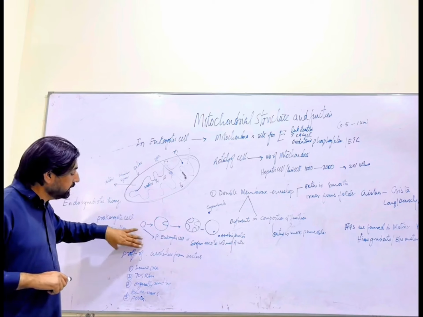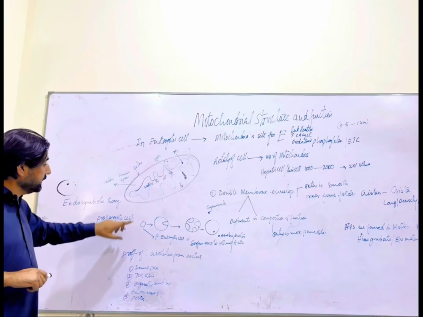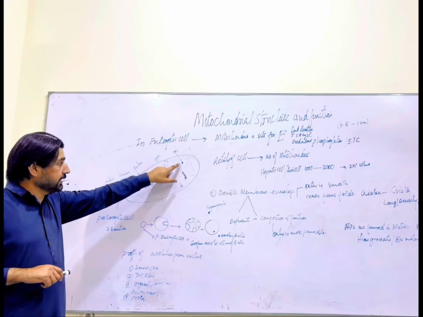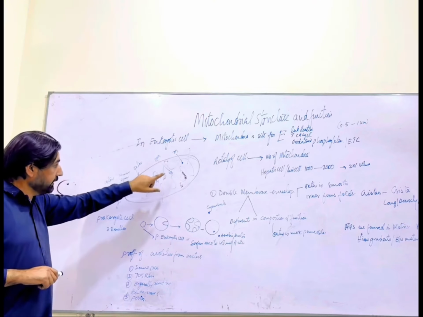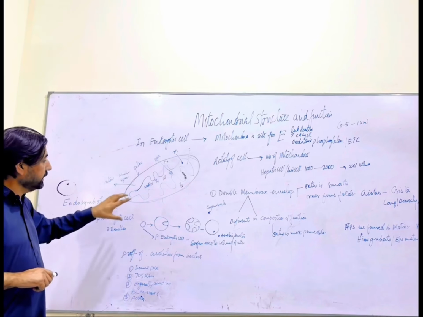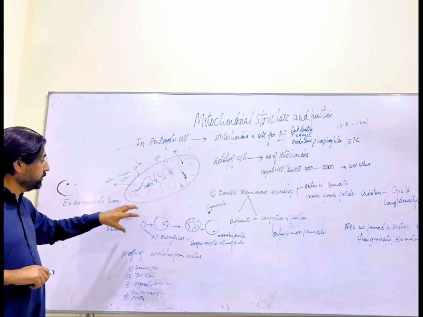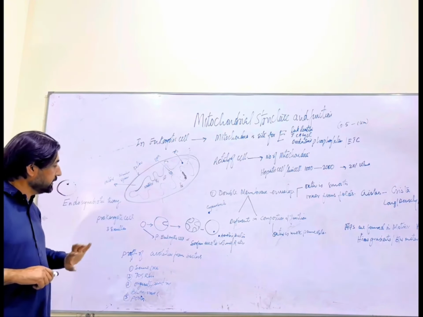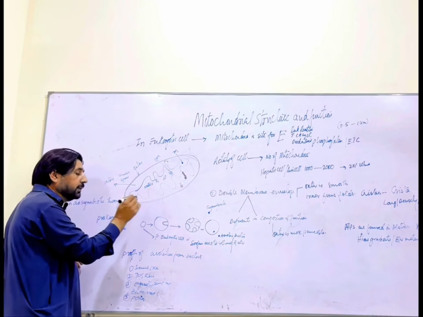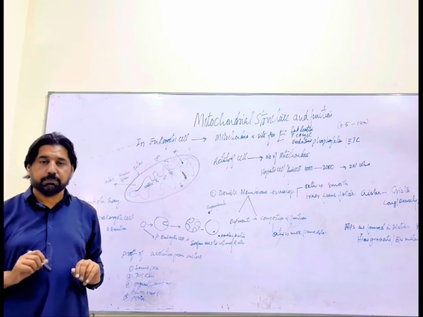There are certain points which support this theory. We can say the DNA of the mitochondria is similar to the DNA of the prokaryotic cell. It has a 70S ribosome, and this 70S ribosome is also present in the prokaryotic cell. Also, a very important thing, mitochondria multiply by binary fission. So binary fission is also exhibited by prokaryotic cells. Another thing is that the outer membrane of the mitochondria contains porins. These porins are also present in the membrane of prokaryotic cells.